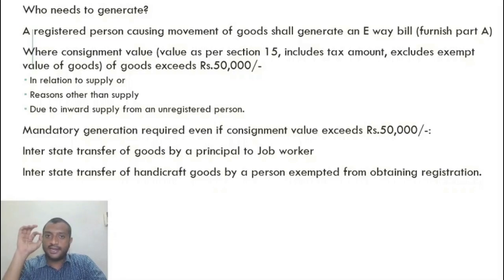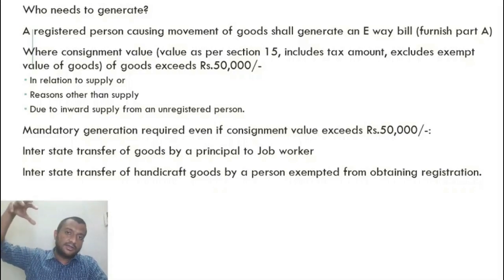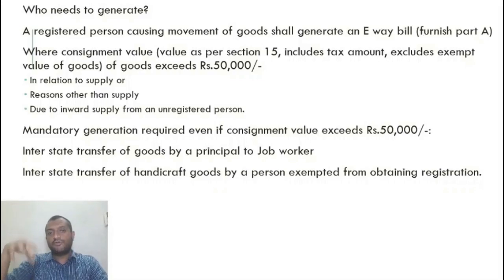Normally, a person who is making interstate supply of goods needs to mandatorily register himself as per Section 24. But if he is making interstate supply of handicraft goods, the 20 lakh limit is applicable to him also, and there is no audit trail here. So, in order to keep an audit trail, at least they are mandating the generation of an e-way bill. So, if handicraft goods are being transported interstate and the person is not registered, still he needs to generate an e-way bill.